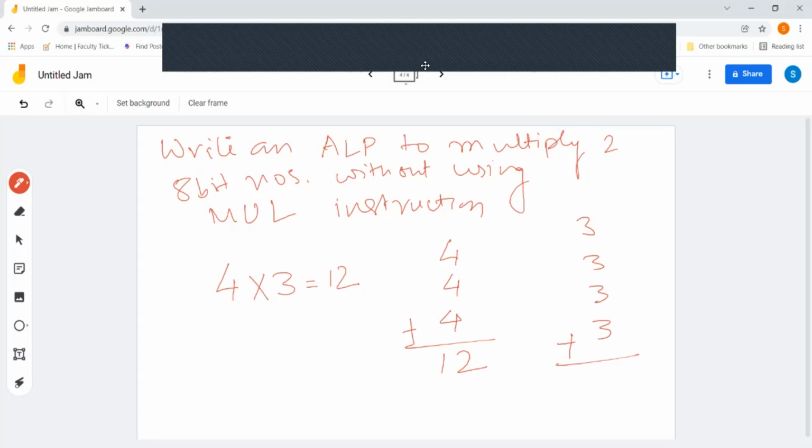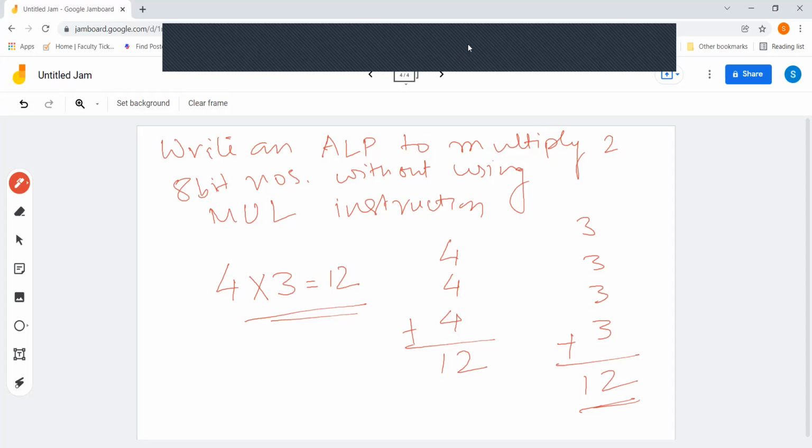The time limit is stretching. It is only 10 minutes left. So this is the last one which I am going to discuss. So multiplying 4 into 3 to get 12 is nothing but adding 4 3 times or 3 4 times. We are going to use this approach to multiply the two numbers without using the mul instruction.